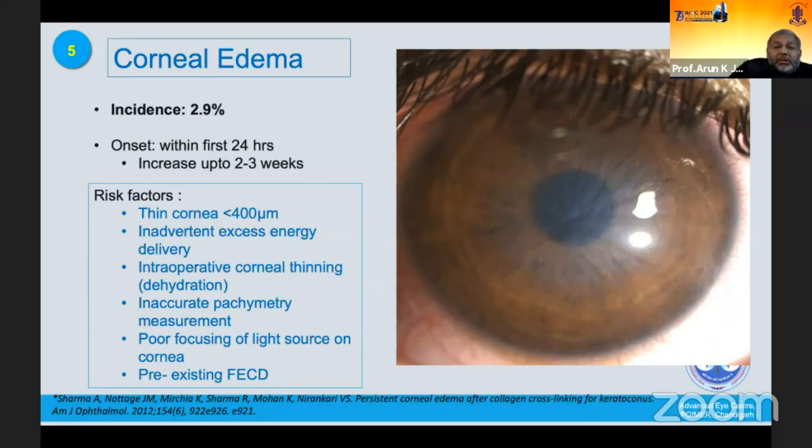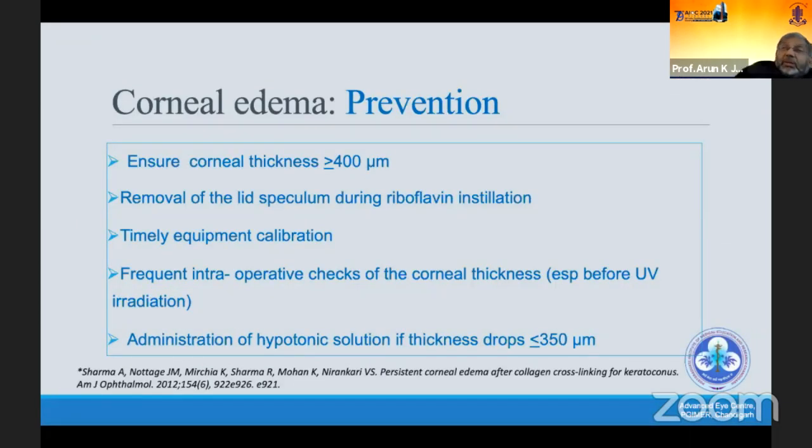And if there is pre-existing Fuchs endothelial dystrophy. Various preventive measures we can take are to ensure the corneal thickness, remove the lid speculum during riboflavin instillation in a timely manner, and time and again check the equipment calibration, so that proper energy is being delivered and it is not delivering high energy. Also, frequent intraoperative checks of corneal thickness during the procedure, and administration of hypotonic solution if the thickness drops below 350 micron.